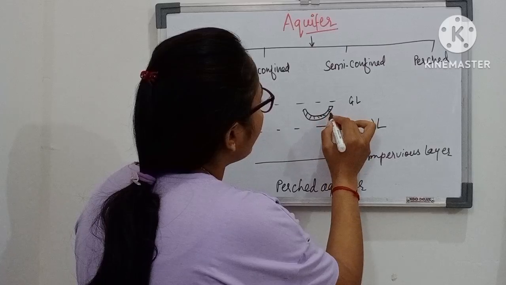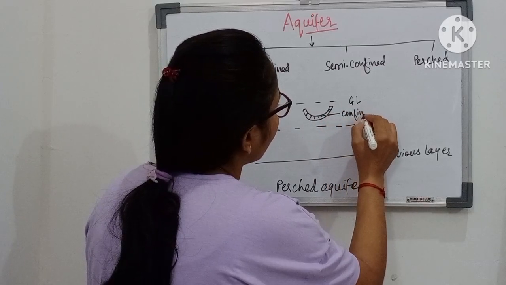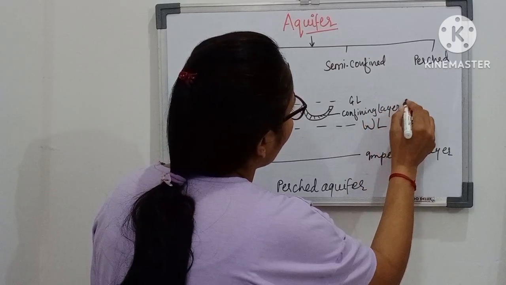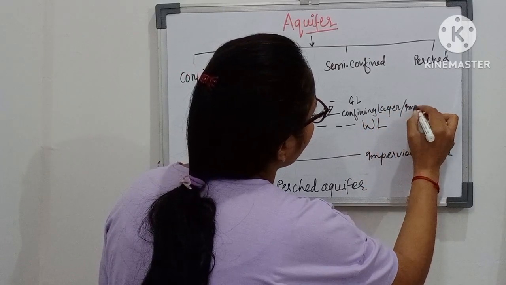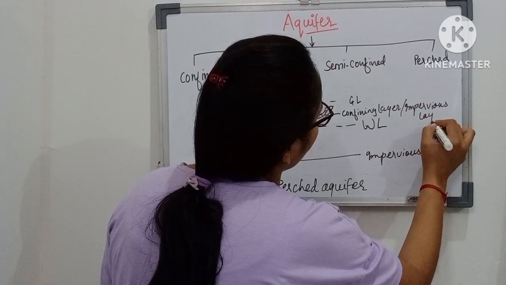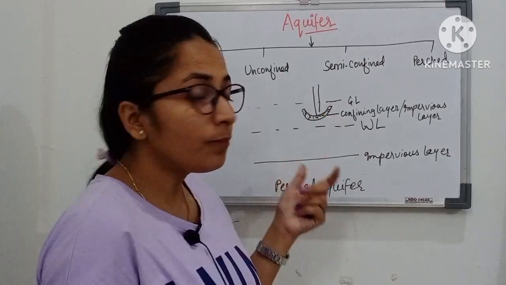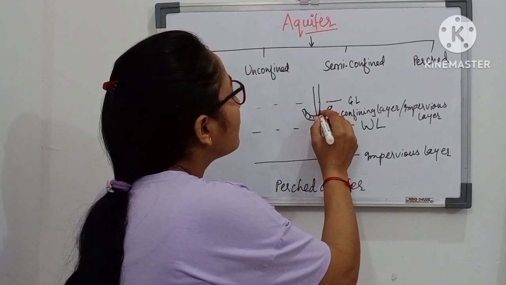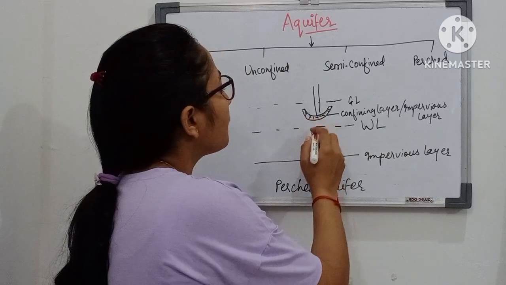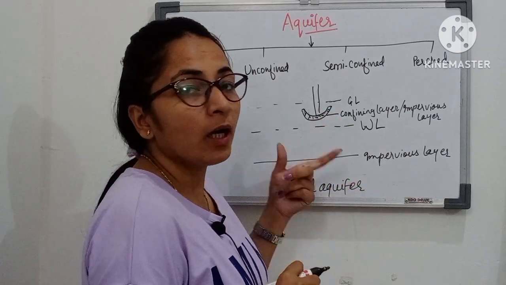This is the confining layer of small extent, a confining or impervious layer, above the water table. So whenever we bore a hole or drill a well in this type of aquifer, we will get a limited amount of water.